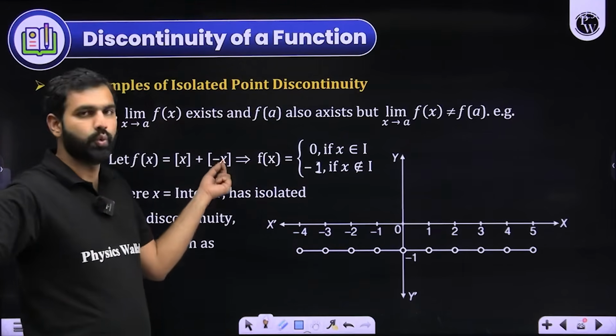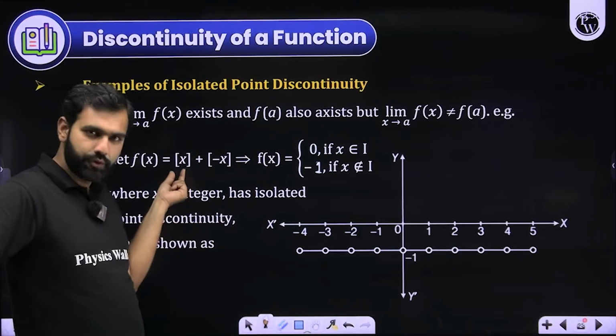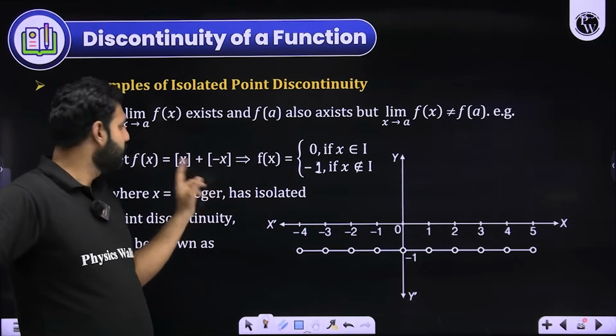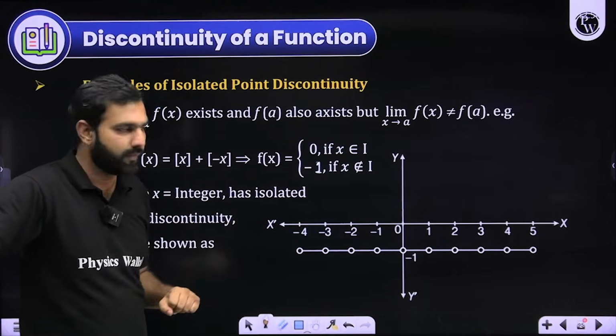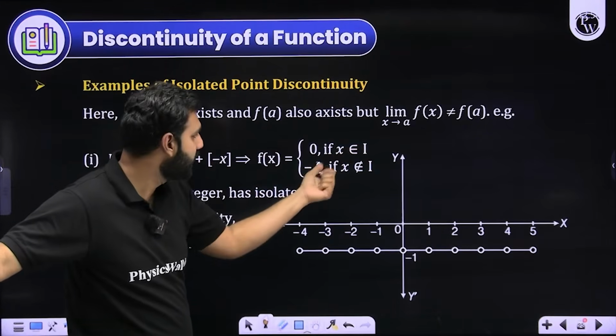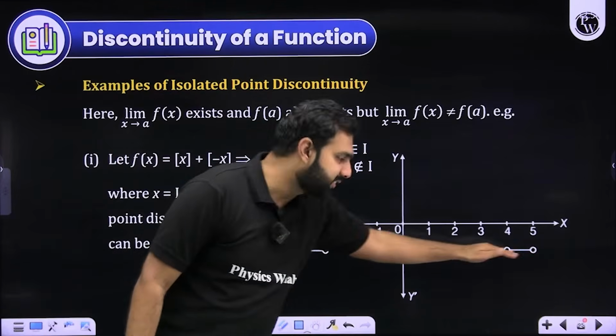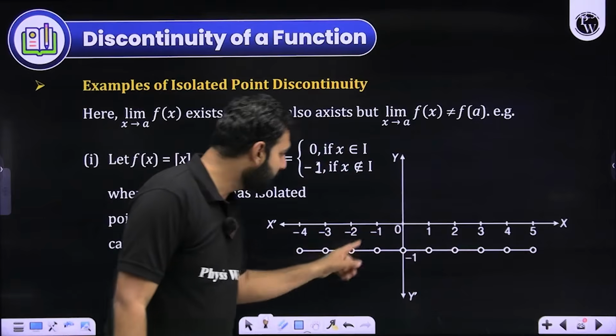Let's say if I take 2. So 2 minus 2 is 0. But if I take 2.3, 2 minus 2.3 minus 3. So 2 minus 3 is minus 1. Do you remember that? So this function is defined as 0 as long as x is an integer, but minus 1 as long as x is not an integer. But at these integral points, it will be 0.